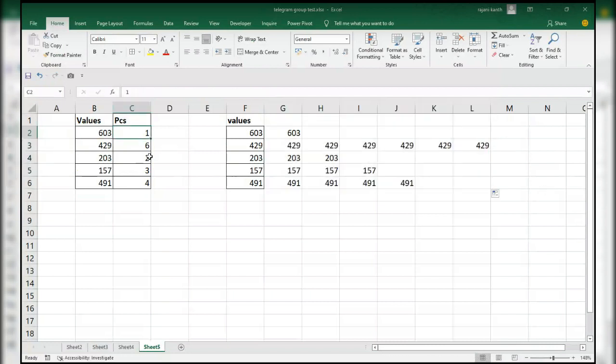If I enter any value over here, 3. If I enter 2, very easy.